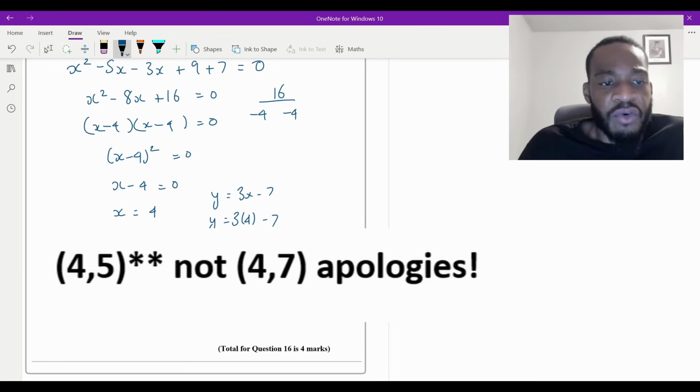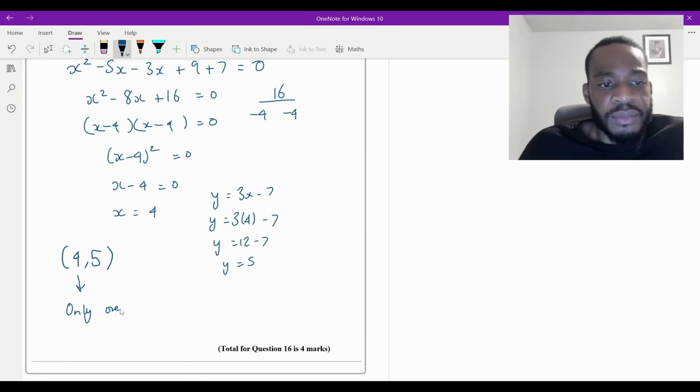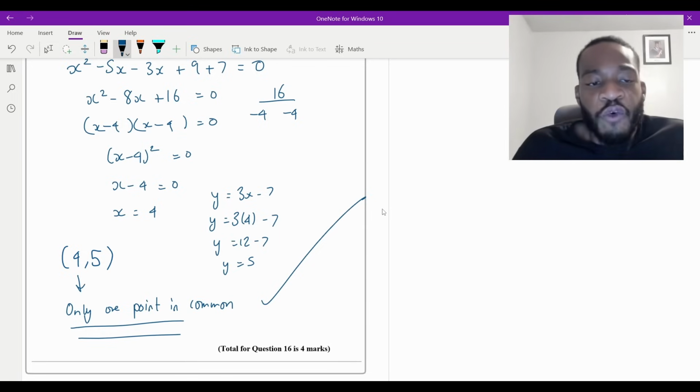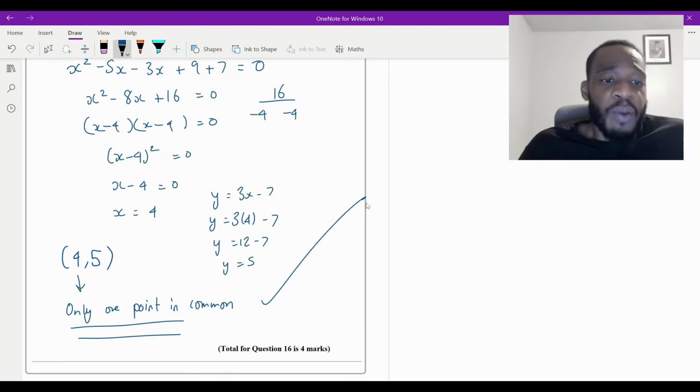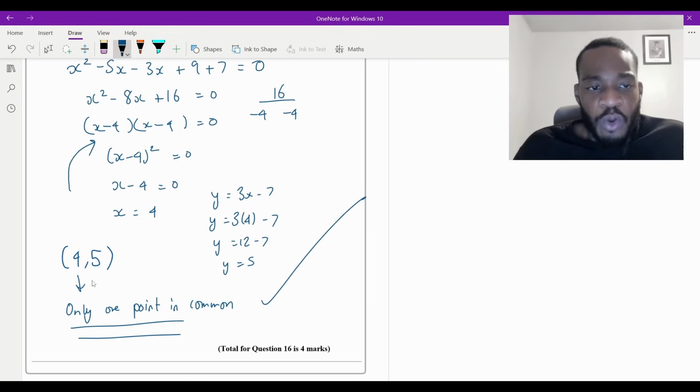So you could say, therefore, 4, 5 is the only point in common. And that will be it. That will give you the 4 marks. So you've solved it. You've shown that there's only one point in common. It's essentially one point of intersection. If there were more, then you would have more solutions. There's only going to be two at most, but we only got one. So that proves that there's only one point in common.